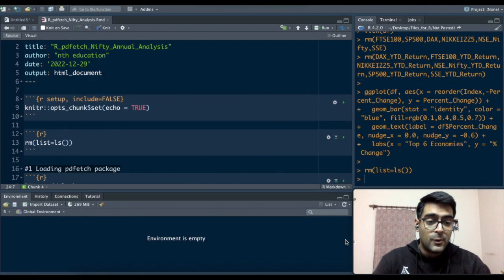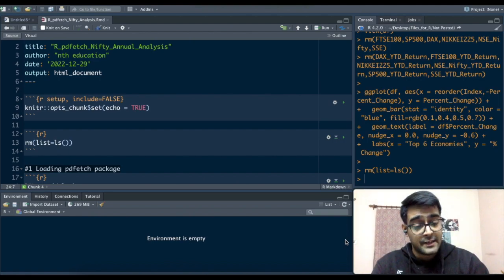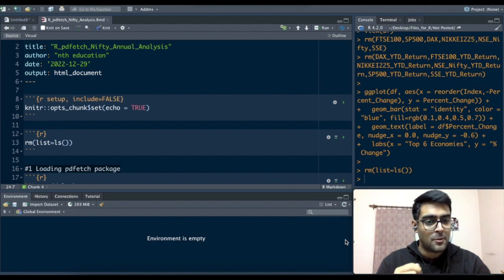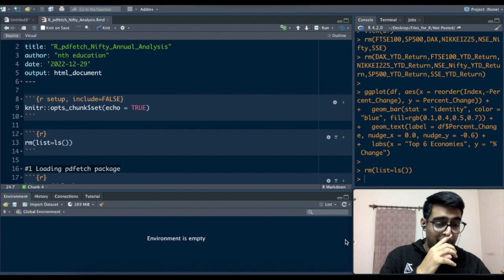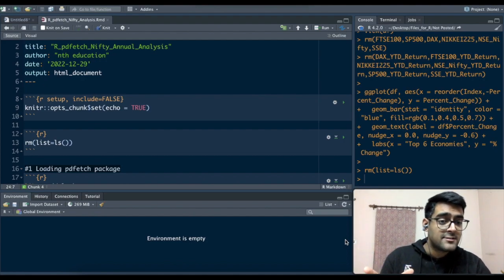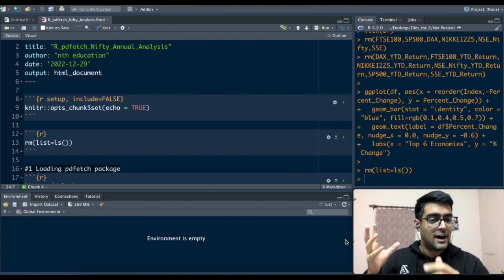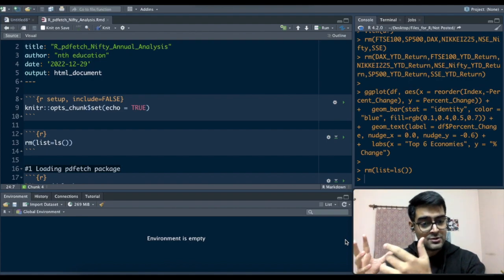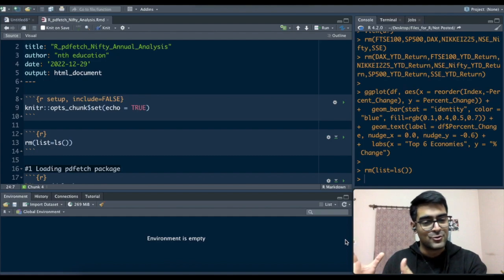Hi everyone, in this video we'll talk about the NSE Nifty Index in particular and take a deep dive into how this index performed in each month of the year 2022. Since we are in December already, there's only one trading day left. I think this is the right time to do this analysis and reflect back on whether our index performed good in certain months or not so good in certain months.